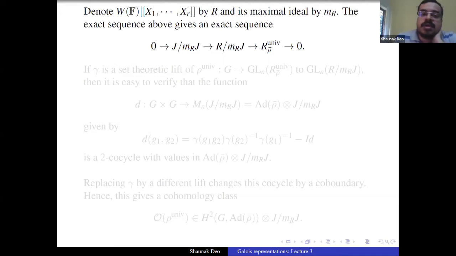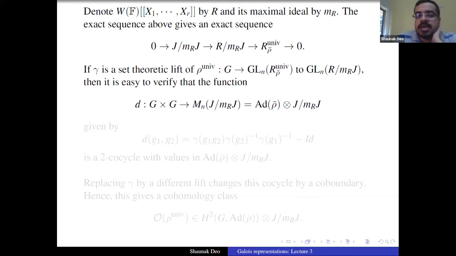So the exact sequence above gives an exact sequence I modulo m_R I to R modulo m_R I to R rho bar univ to 0. We are just going modulo m_R I for that exact sequence. But since it is written J, I'm just going to say J, but keep in mind that it is I. Sorry for the typo. So as I said, we're just going to call it J from now on. This J is measuring the obstruction that you have in lifting a deformation.